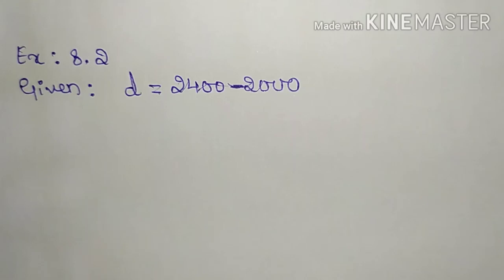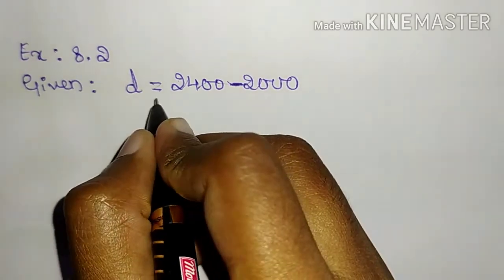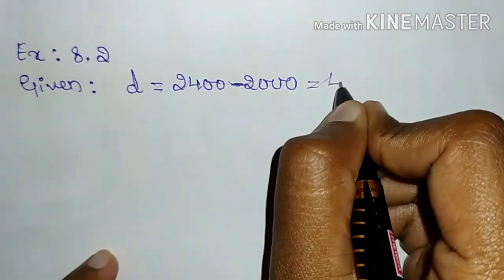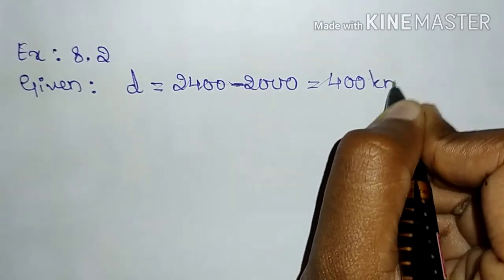So if the initial reading of the car odometer was not 0, it was 2000 kilometers, we have to subtract those initial and final readings to get the distance traveled by that car. So the distance traveled by that car is nothing but 400 kilometers.